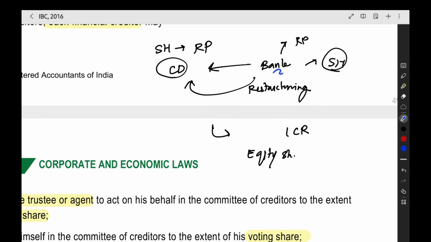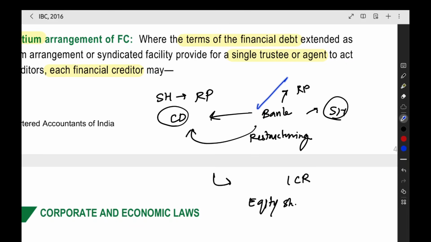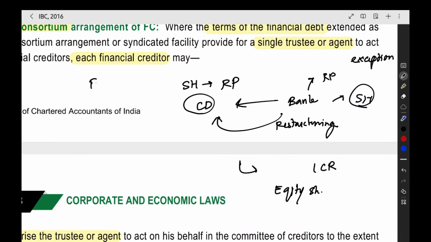Now whether this bank can participate in the meeting, the bank has given a 1 crore loan. It is very important. It is a big chunk of the committee of creditors. Whether it can participate in the meeting or not, that is the question. Now for this bank, they are giving an exception: any financial institution which is regulated by a financial sector regulator, like the bank is regulated by RBI.